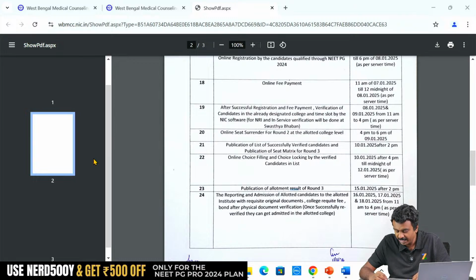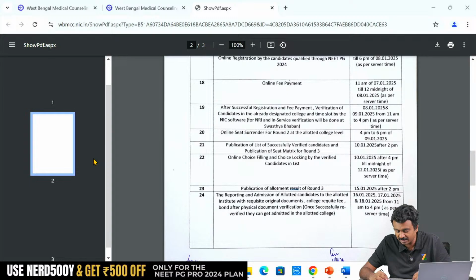Absolutely no issues. AP management quota fresh registration may not open again for round 2. They do not usually open unless there is a cutoff reduction. If there is a cutoff reduction, you keep looking at it. Will NRI be converted to management in Tamil Nadu? Third round. AP management quota.